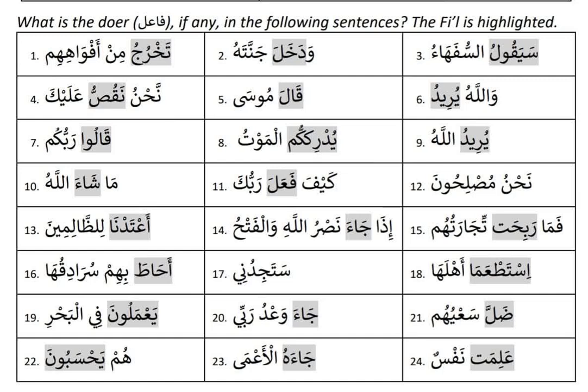Number 24, Alimat Nafsun. Alimat is like huwa alima, huma alima, hum alimu, hiya alimat, past tense. So hiya alimat means there's a possibility someone is doing the act. It has to be rafa, it has to come after, and it has to be feminine as well because it is hiya alimat, right? Nafsun is feminine, it's rafa, and it's next to alimat. So nafsun is the doer of the alimat fi'l.